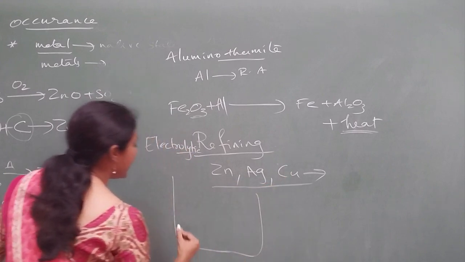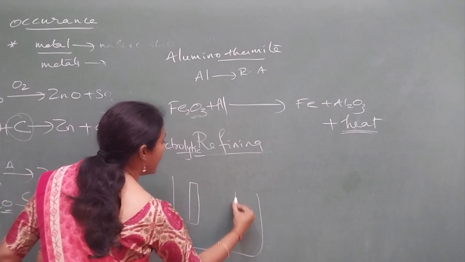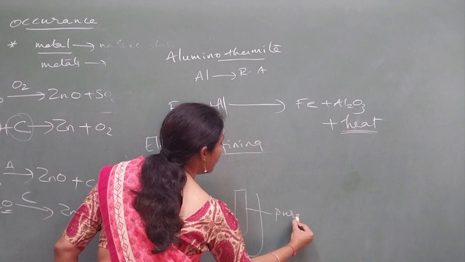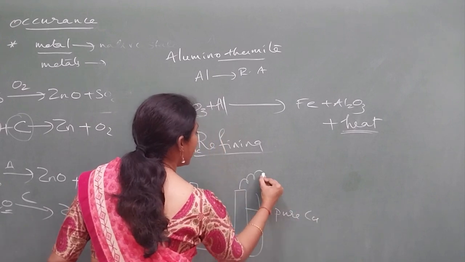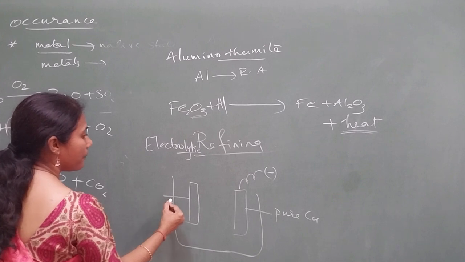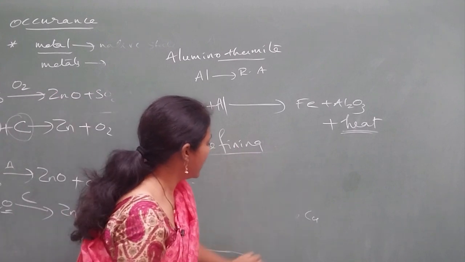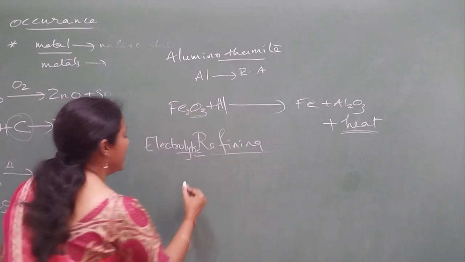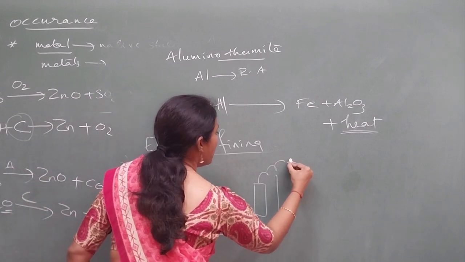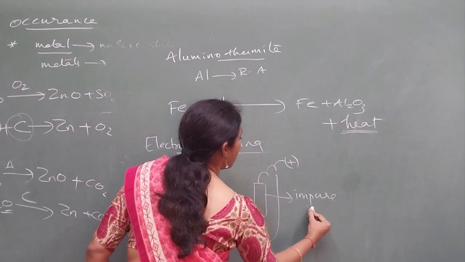So in electrolytic refining, what we do is we take two rods. This is a pure copper rod which I will connect to the negative terminal of a battery. According to your textbook I will draw the diagram. So here it is. Let me connect this to the positive terminal of a battery, and let us imagine this is an impure copper rod.